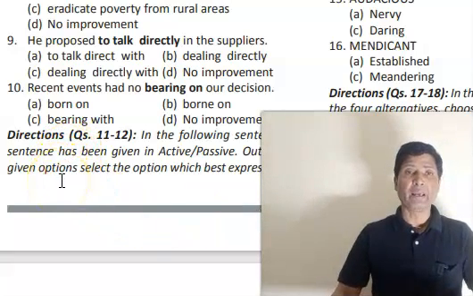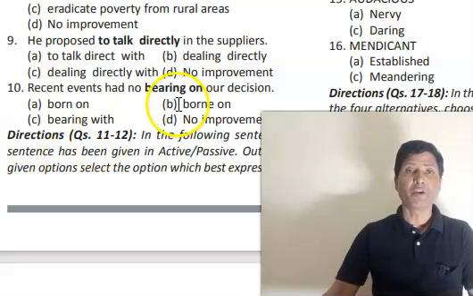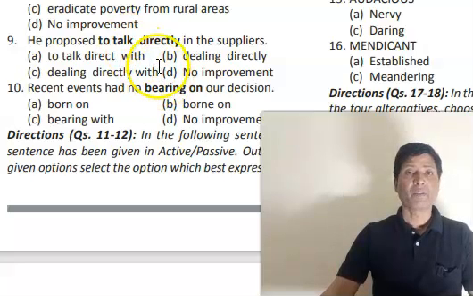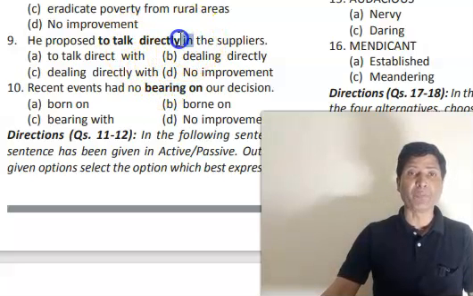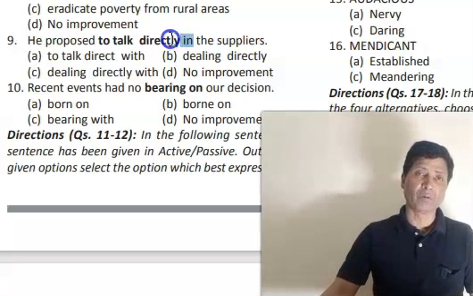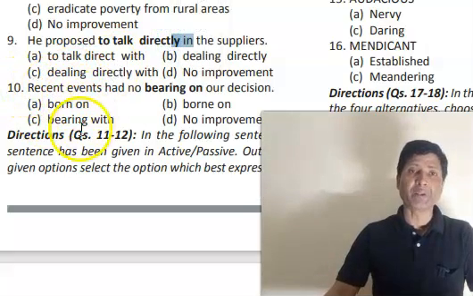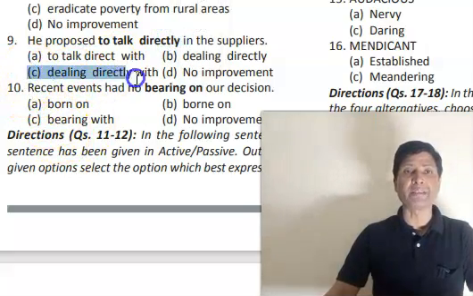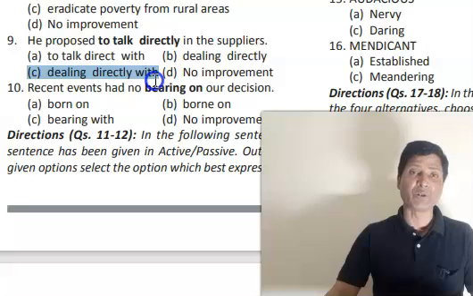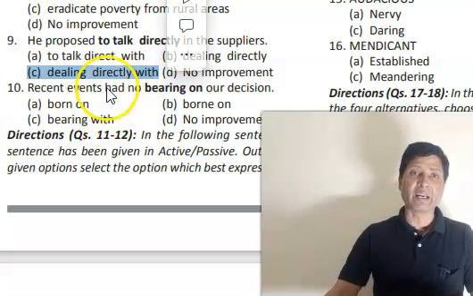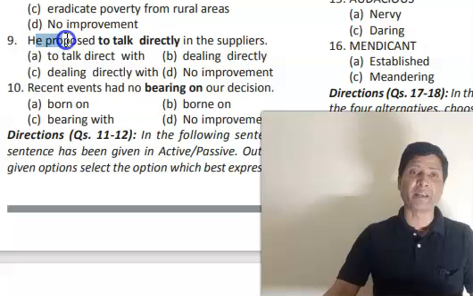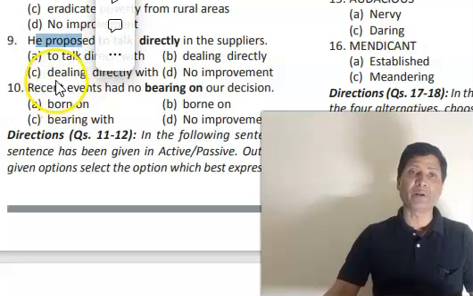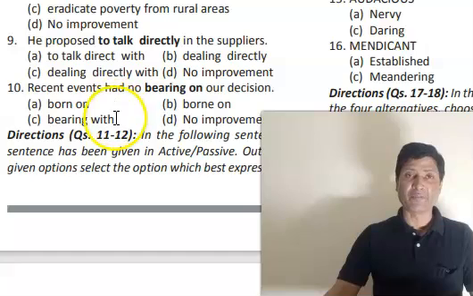Now look at question number 9. The question reads, he proposed to talk directly in the suppliers. So here this "in" should be considered bold because it should be a part of the bold words. What should be the right answer? The correct option will be C, dealing directly with. It means manage or handle. Here, proposed is followed by a gerund and not an infinitive. Therefore, dealing will be the following word.